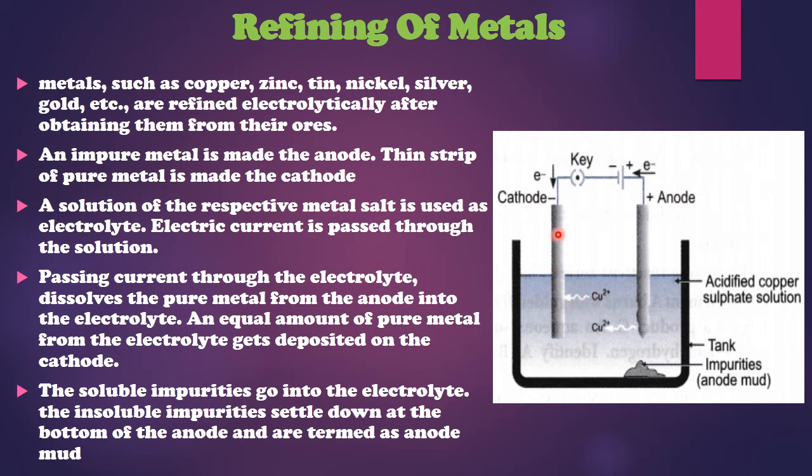As always, the cathode has the habit of giving electrons, and the copper ion will take 2 electrons because it is having 2 electrons less. That's why it has a 2 positive charge. And as soon as it accepts those 2 electrons, the copper ion will change into a copper atom.